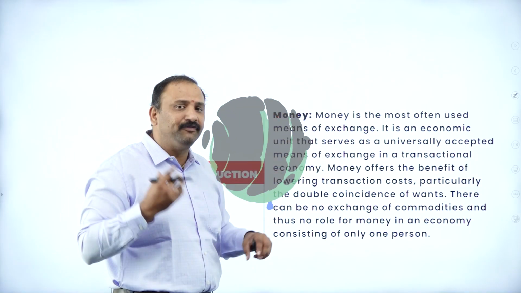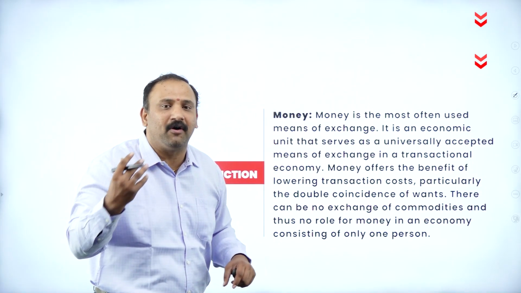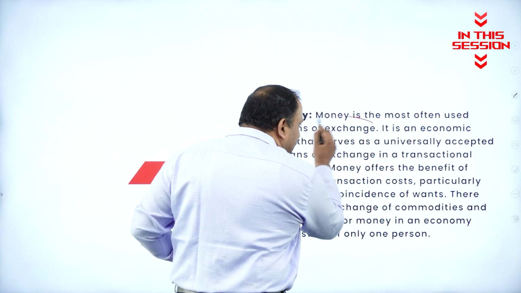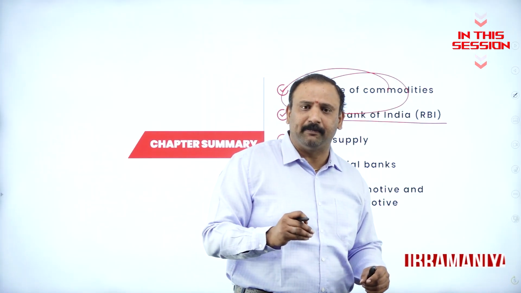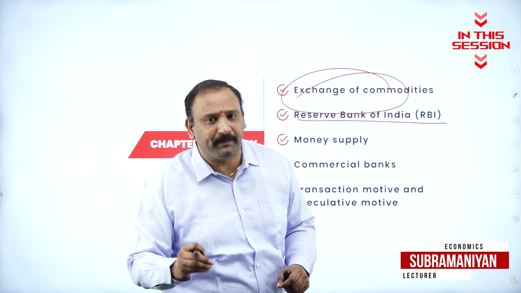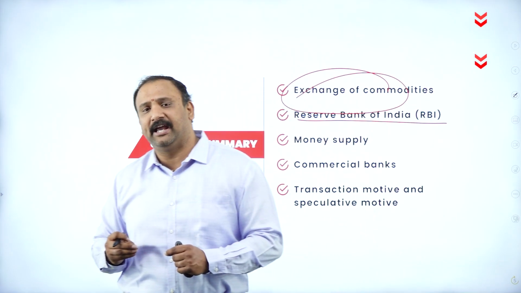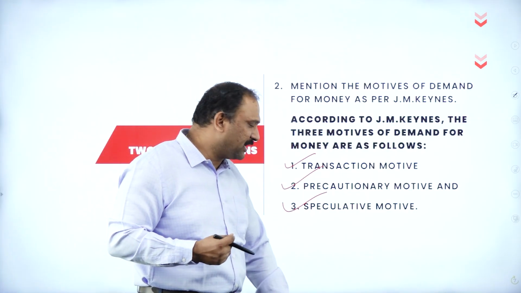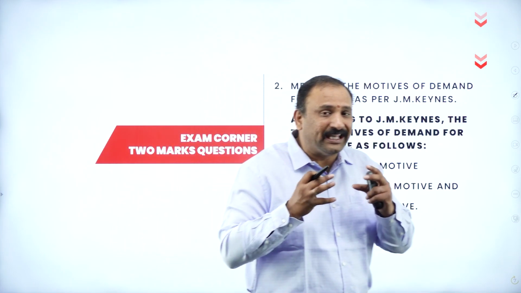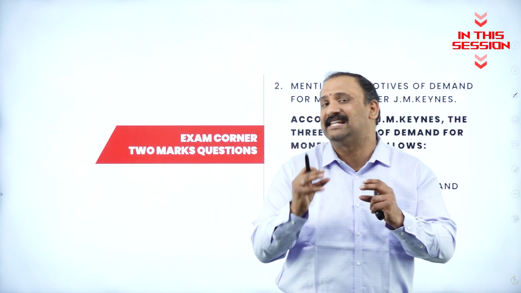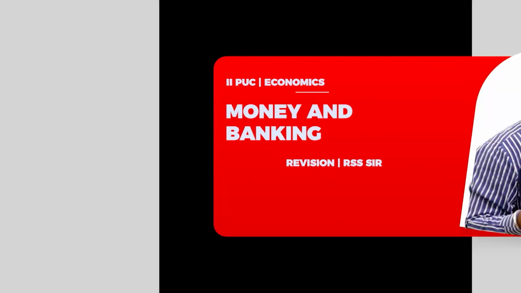Now, money is often used as a term of exchange. That's what we mean in economics. Now, the Reserve Bank of India is the central bank that governs the monetary policy, and they also take care of how much should be the supply of money in the economy. The precautionary motive is going to talk about how to keep money as a precaution, as a standby.